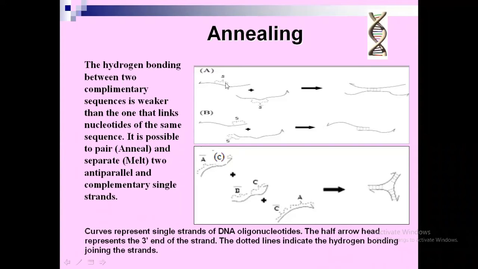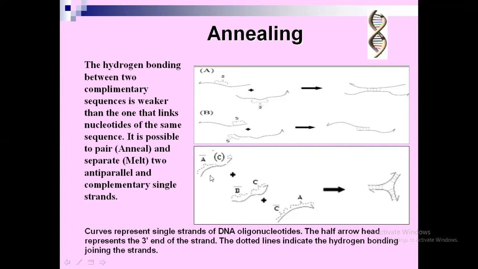Here in picture A, two strands are there. By annealing, you can join them. They are joined by hydrogen bonding. And here also you can see a primer, and another strand comes, and you have complementarity between them, and they join together and a double strand is formed.